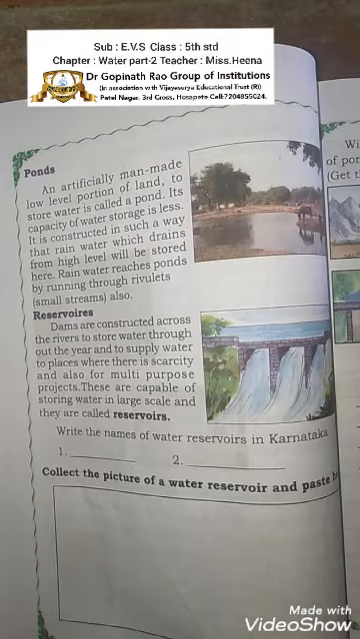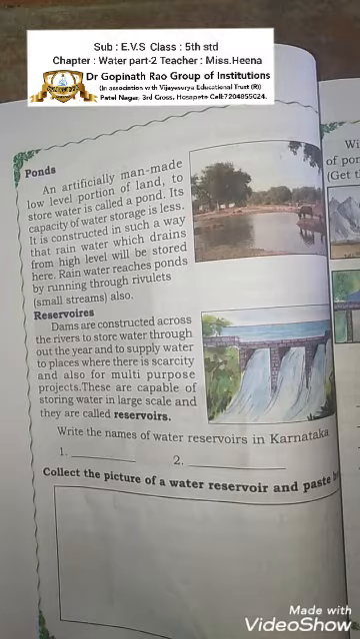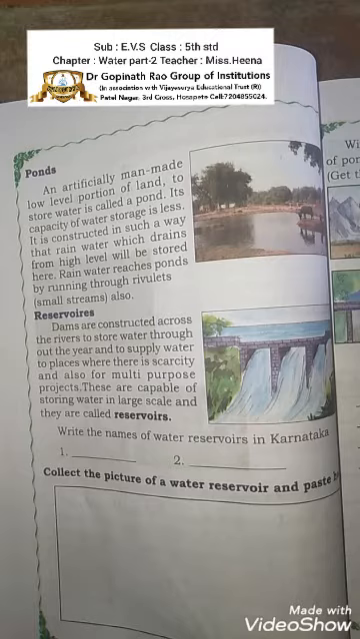It means that we know that the ground contains water. What do we have to do? We have to dig at the low area, where the rainwater reaches the pond easily. It means that if we dig the land, the rainwater can be stored easily in that. Next, reservoirs. Reservoirs are the dams that are constructed across the rivers.